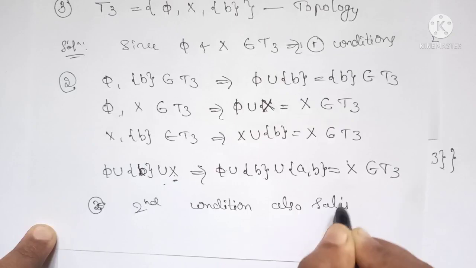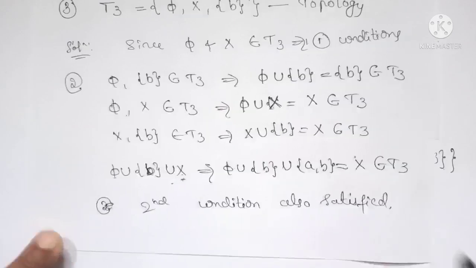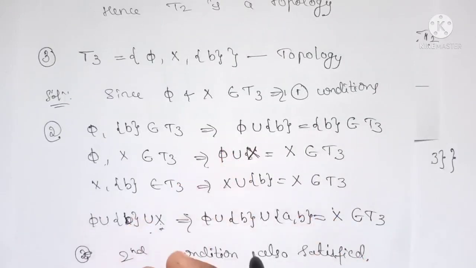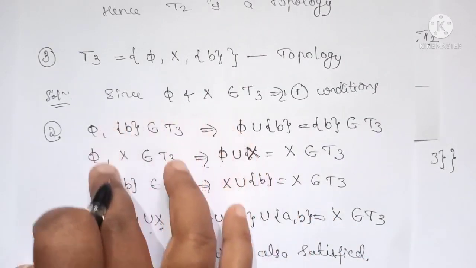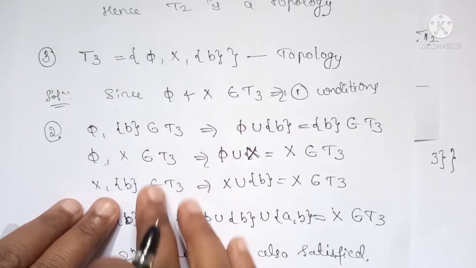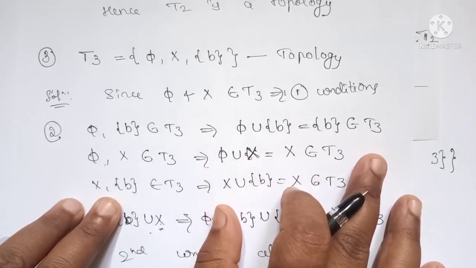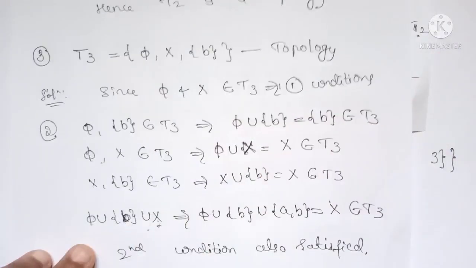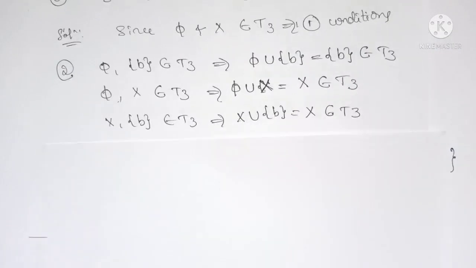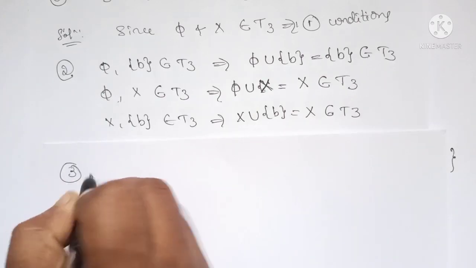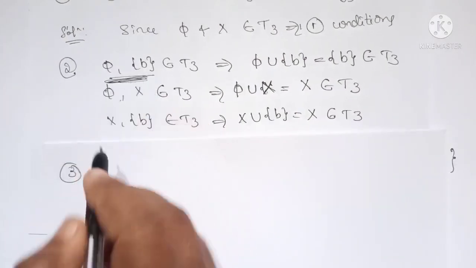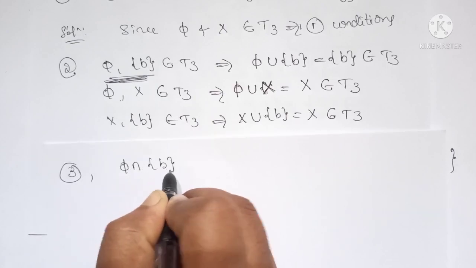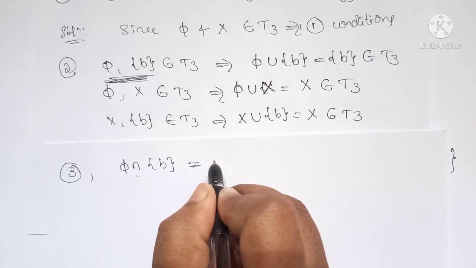Now like this, we can prove that the third condition is also satisfied. Let us take the combinations of all these elements and check whether their intersection belongs to T3 or not. Then we can say that it is a topology. For the third condition, let us have the intersection of these two elements, phi intersection B, which equals the null set.